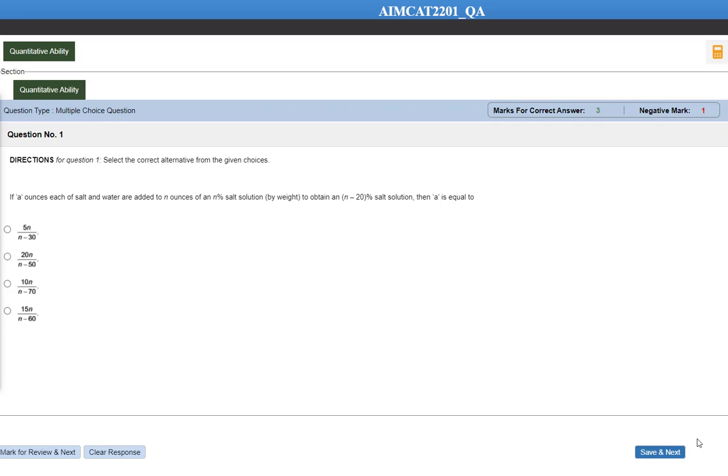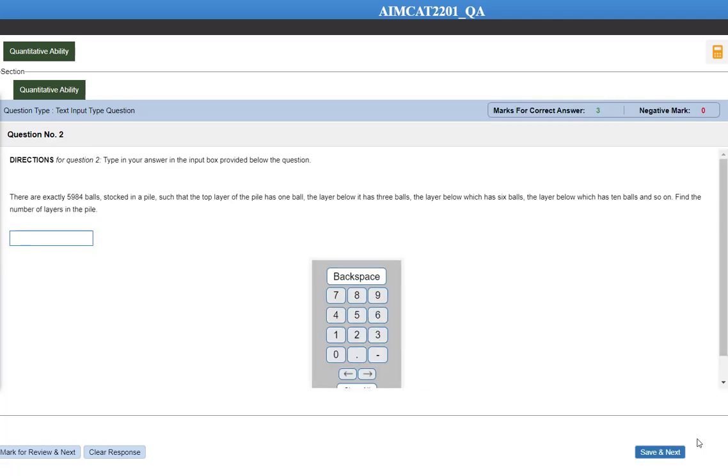If A ounces each of salt and water are added to n ounces of n% salt solution by weight to obtain n minus 20% salt solution. Looks very complicated. I think we should skip this question. Let's have a look at second question. The second question is in front of you.